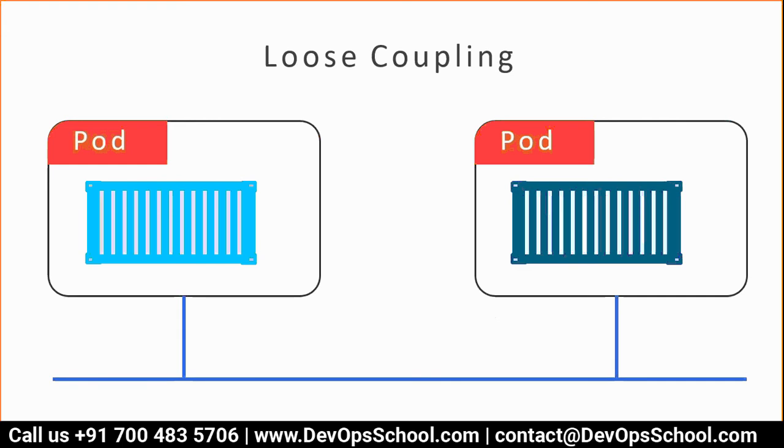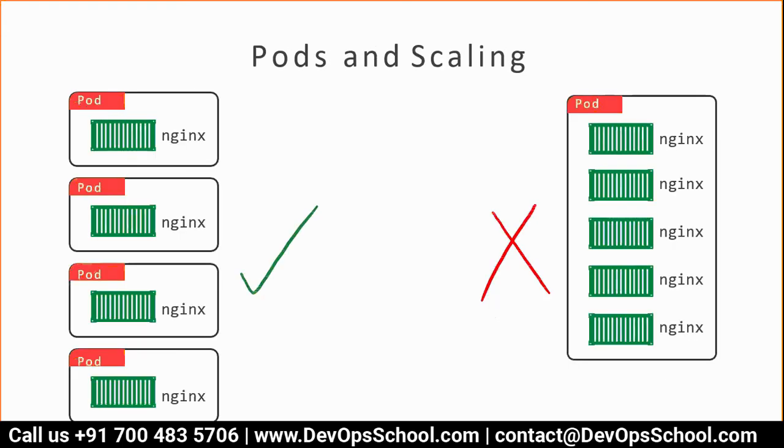Look at this image. On the left side you have 4 Nginx pods, and each one has one container. But on the right side, 5 Nginx containers are in the pod itself. So why is this wrong? Can you tell me? Any help on this?